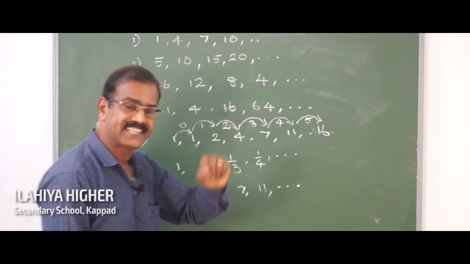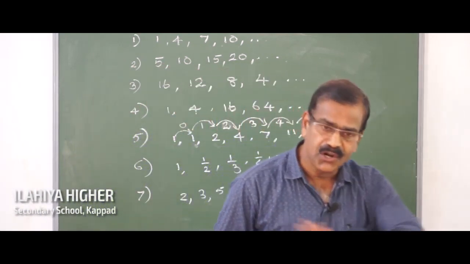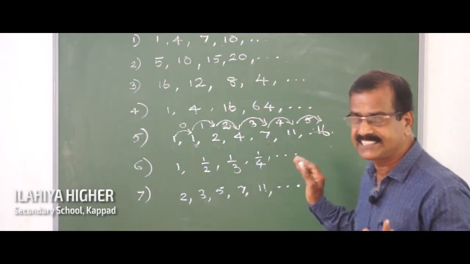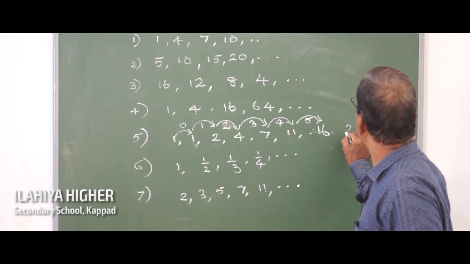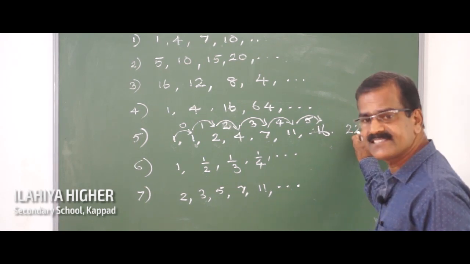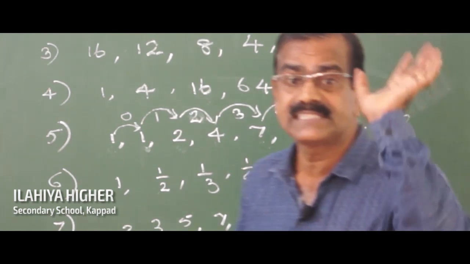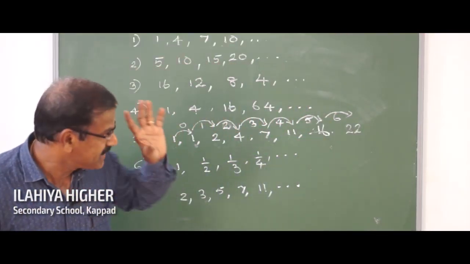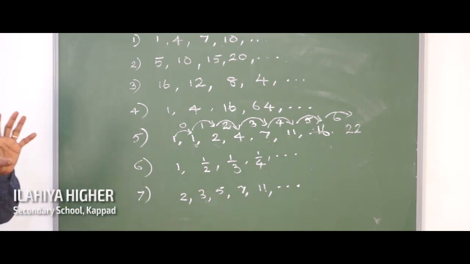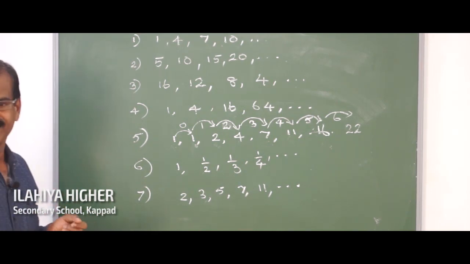So what will be the next number? No doubt, the next number is 22. How is it got? By adding 6 to 16. So here also a rule is followed.